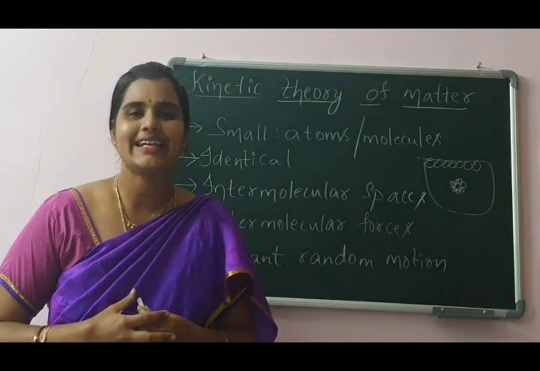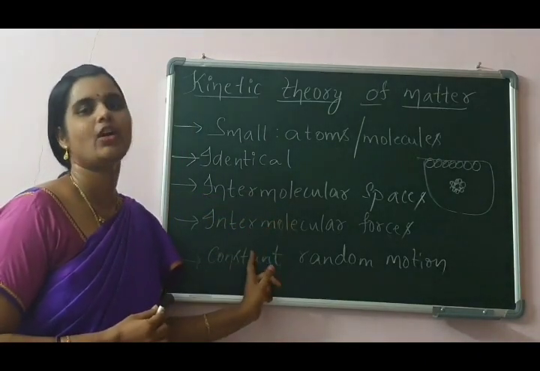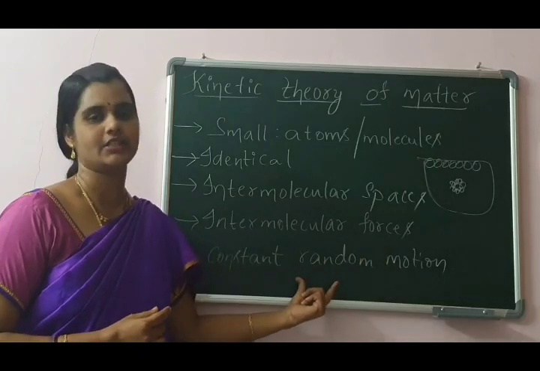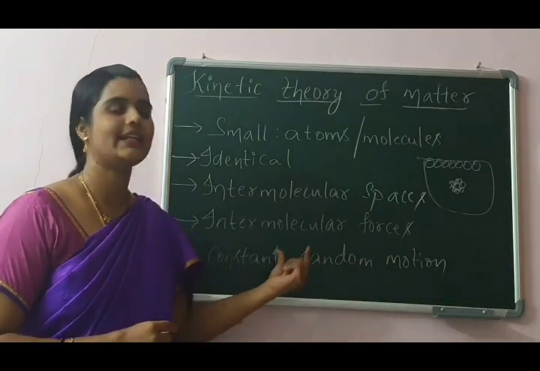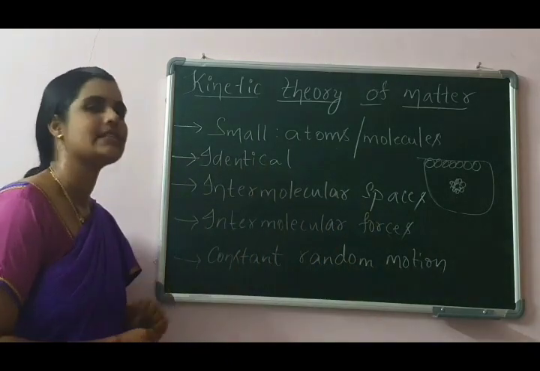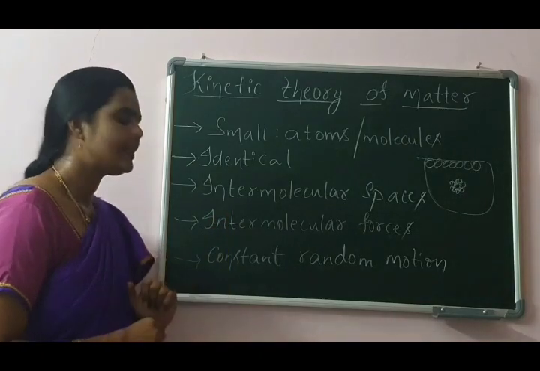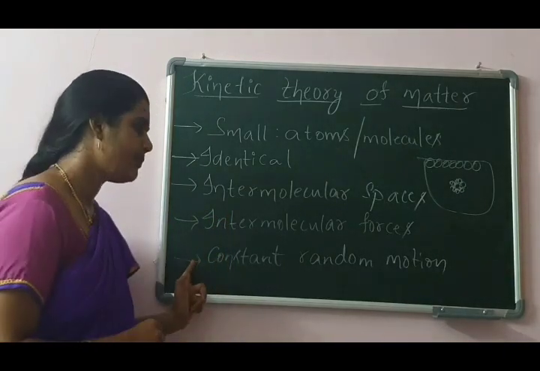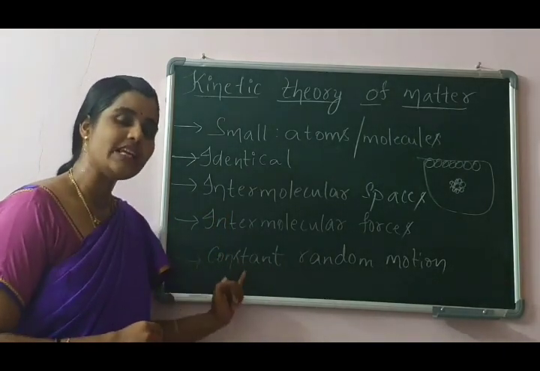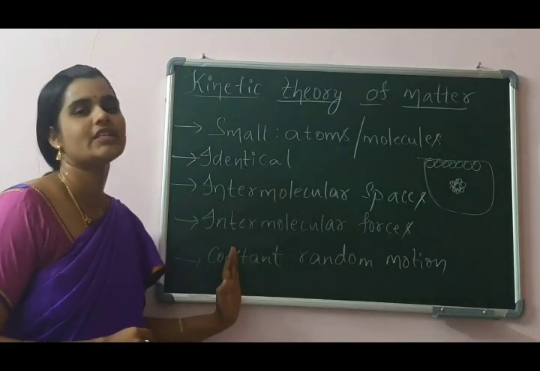So you cannot break it easily. So the particles of matter consist of some forces of attraction, which are known as intermolecular forces. Okay, so what is the next postulate? The particles of matter will be always in constant random motion.